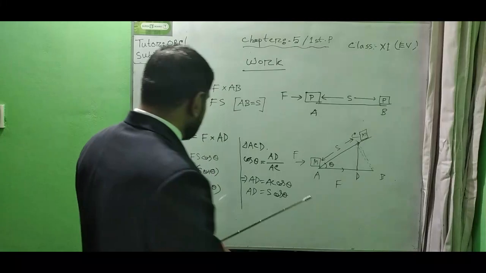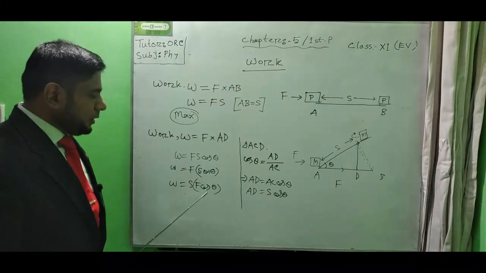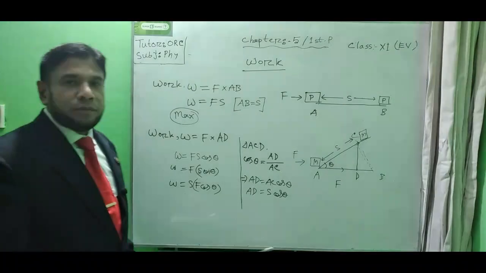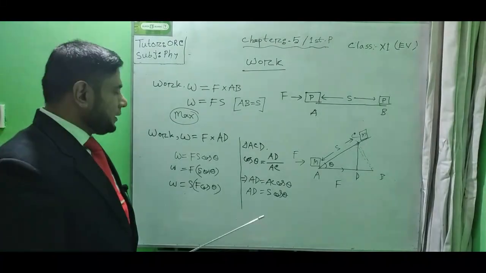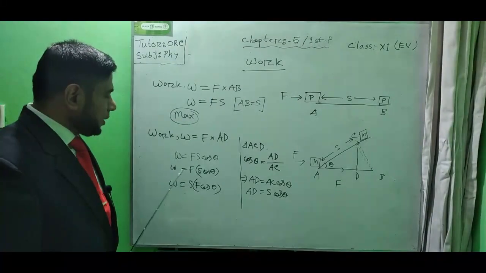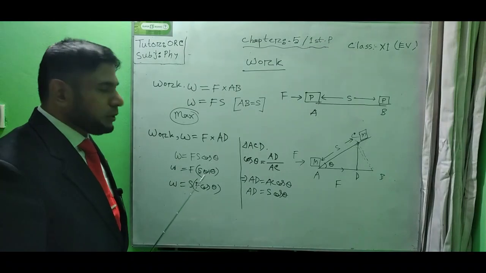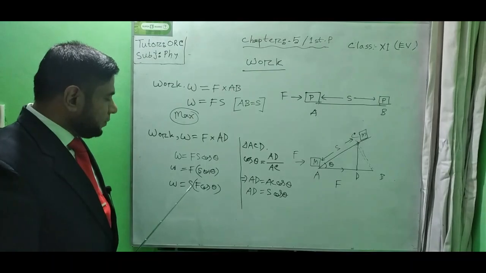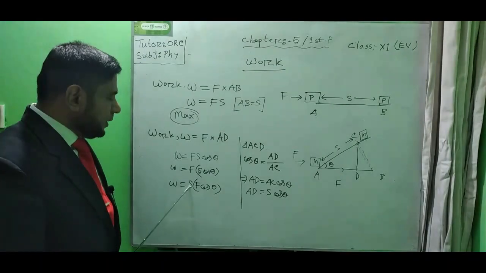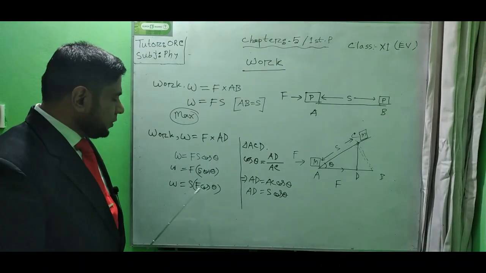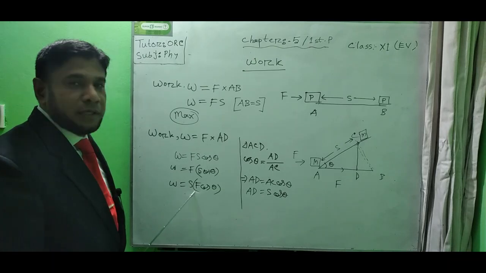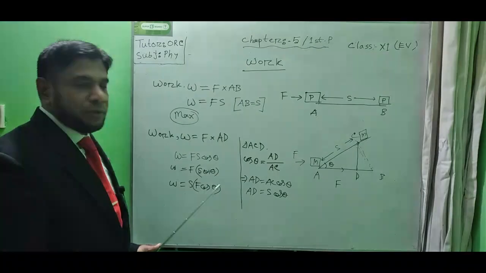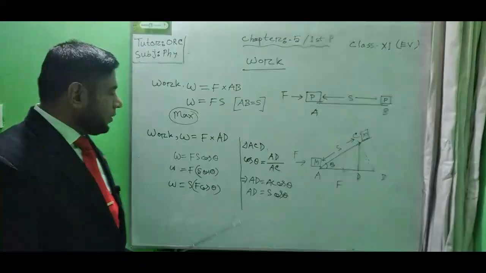Then we can get this information. So according to the component law, the work is the force times the component of displacement on the force direction, or the product of displacement and the component of force along the line of the displacement. This is the information of the dot product of these two vectors.